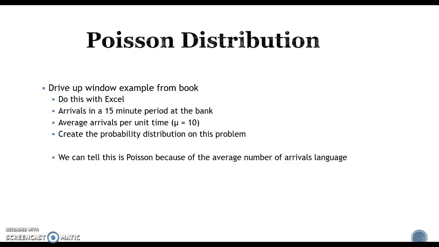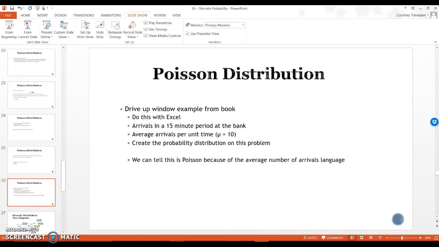So let's look at how we actually go about doing this. In your book, there is a window example, and it is asking you about arrival times at a bank. So what are the chances of, in 15 minutes, having different arrival times who show up to the bank? One of the reasons we know that it's Poisson is because it talks about arrivals, it talks about time. So if you see things like that, you know it's going to be a Poisson distribution.